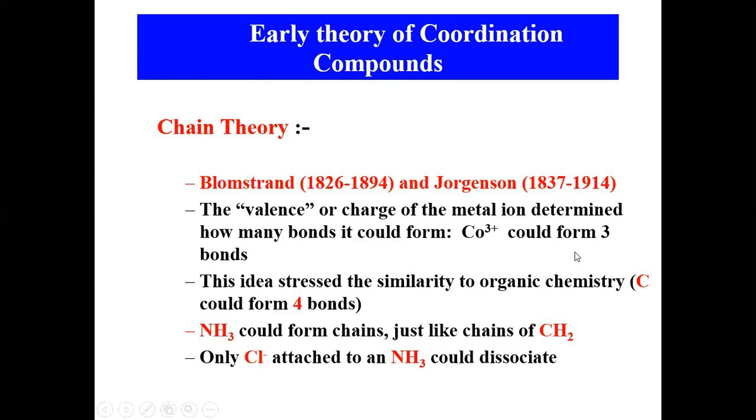This idea stressed the similarity to organic chemistry: C could form 4 bonds, etc. Ammonia could form chains just like chains of CH2, the methylene group. Only Cl minus attached to an amine could dissociate.